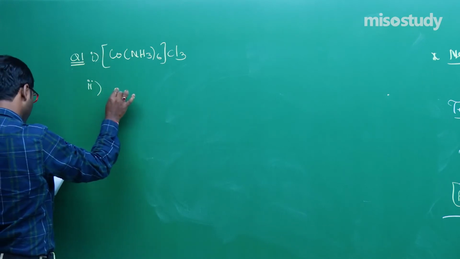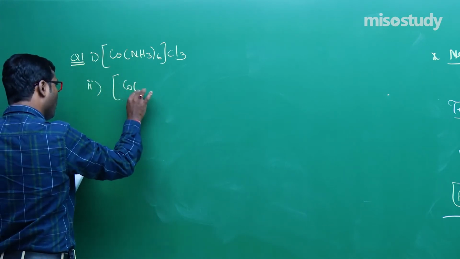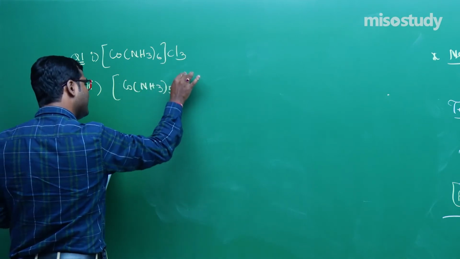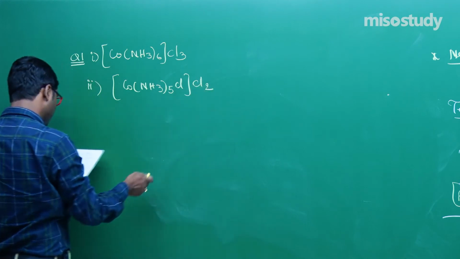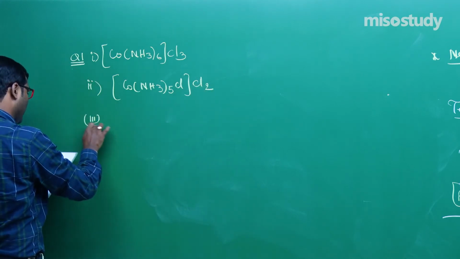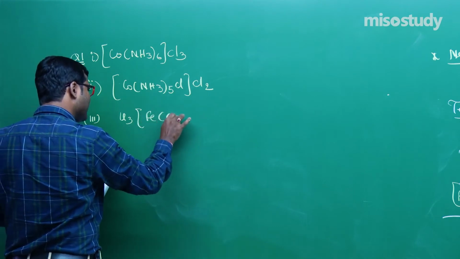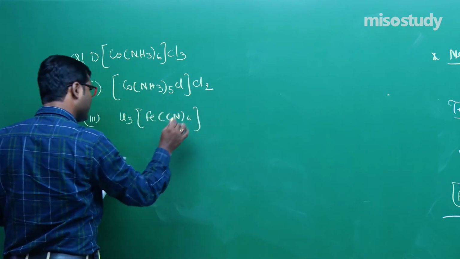The second one is [Co(NH3)5Cl]Cl2. The third one is, my friend, K3[Fe(CN)6].